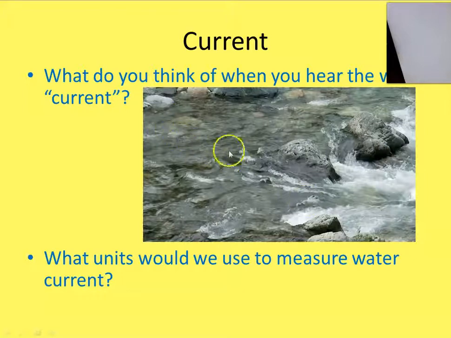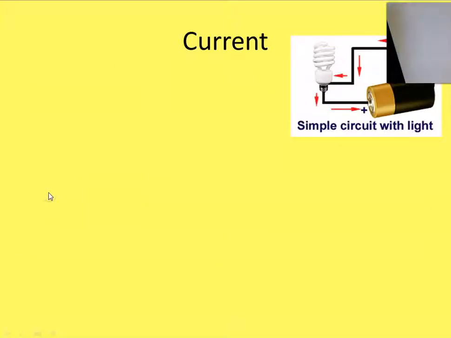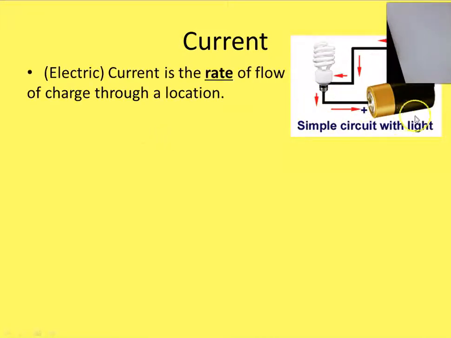You'd set up a little device that takes the water as it comes by and measures how much water is going by every second in liters or gallons, or in mass in kilograms. Okay. So for an electric circuit, instead of water going by every second and measuring it in kilograms or liters per second, we're going to have charges going by through our circuit at any point.